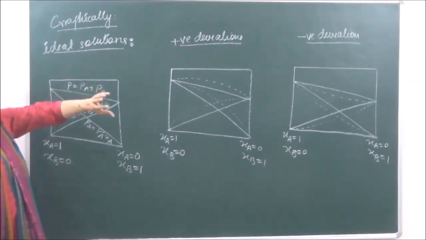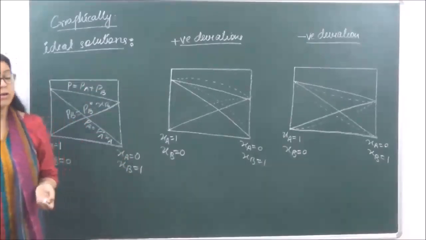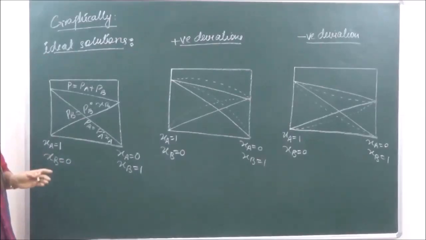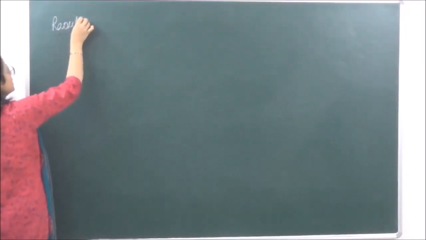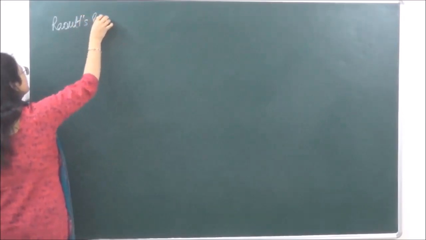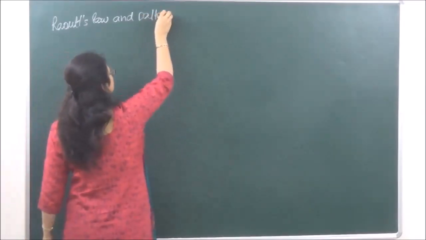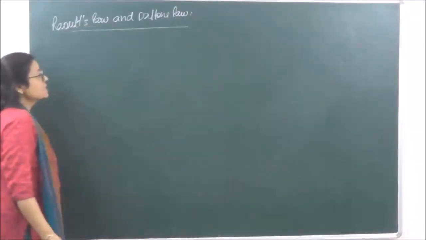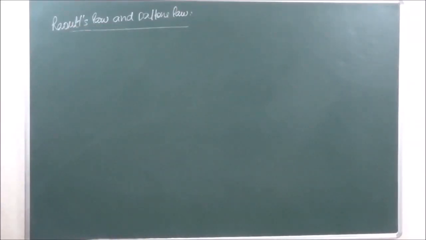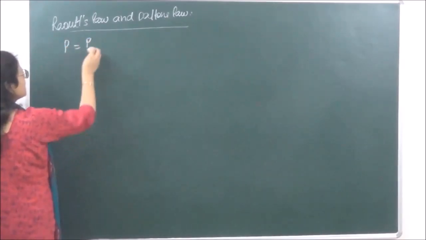Now Raoult's law, we can say, is a special case of Henry's law. Let's see how. Before that, let's combine Raoult's law and Dalton's law, then we will go on to that. Okay, so we are combining Raoult's law and Dalton's law of partial pressure. Now, what does Dalton's law of partial pressure say? Dalton's law of partial pressure says that P is equal to PA plus PB.